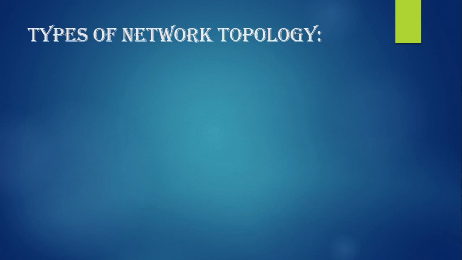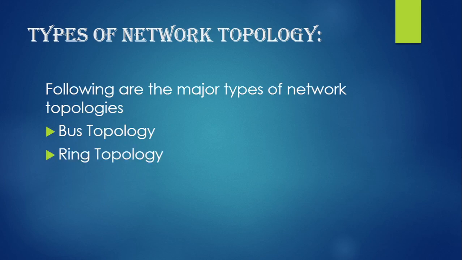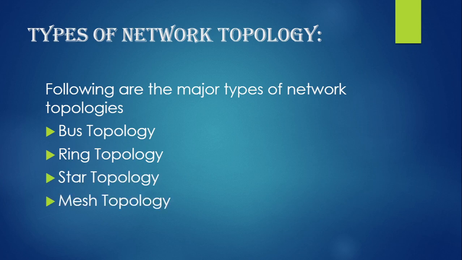Now, there are multiple types of network topologies. The following are the major types. Number one is bus topology. Number two is ring topology. Number three is star topology. And number four is mesh topology. There are other topologies, like hierarchy and tree topology, but these four are the major topologies. And inshallah in our next videos I am going to discuss these topologies individually in detail.